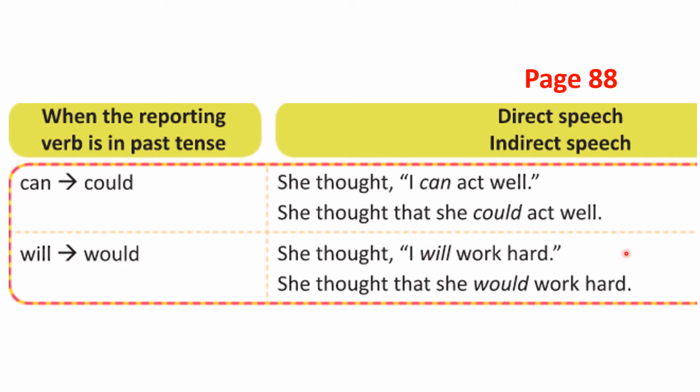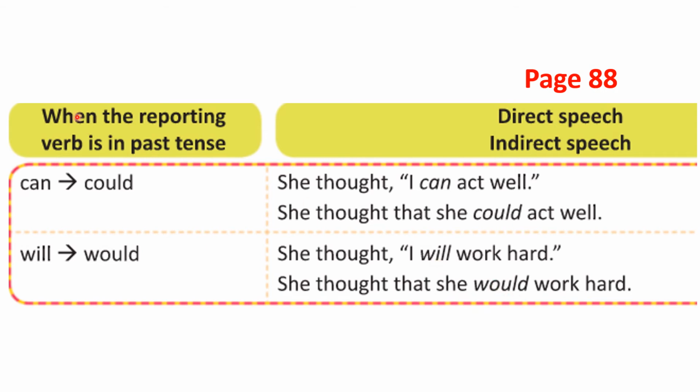So remove the quotation marks and then change into indirect speech. She thought, I can act well. This is direct speech. She thought that she could act well. This I is changed into she. Can is changed into could. That's all. Same here. I is changed into she. Will is changed into would.